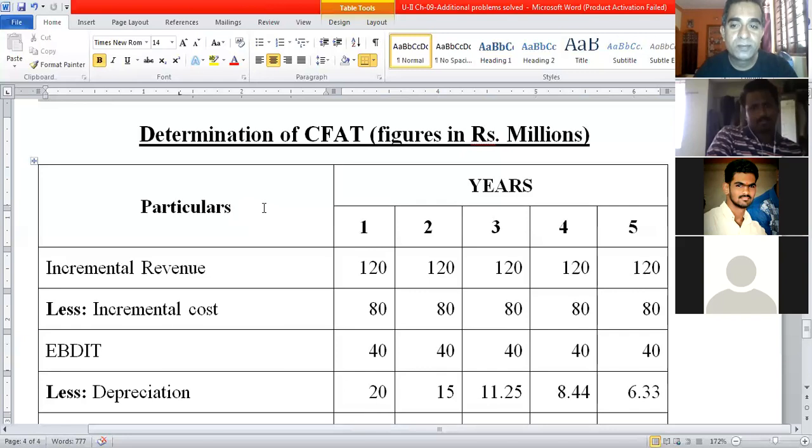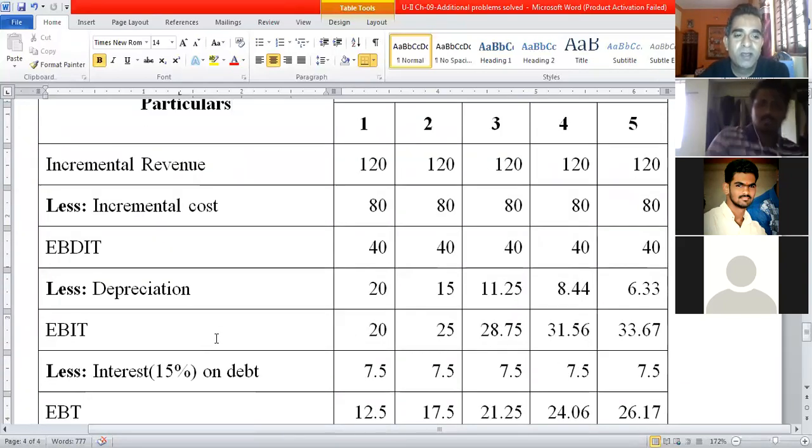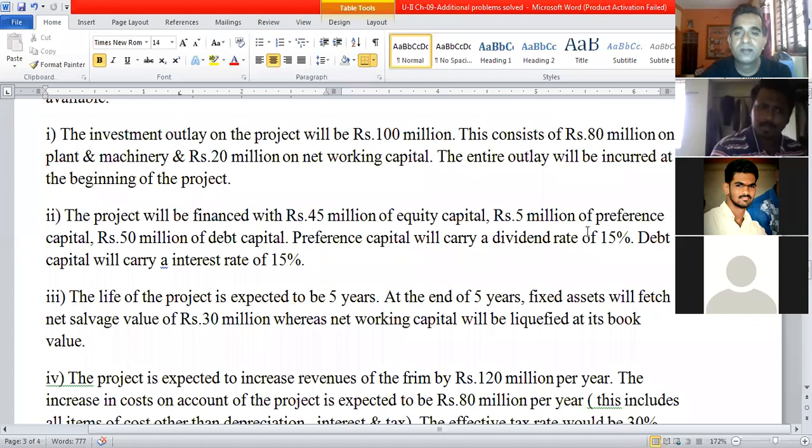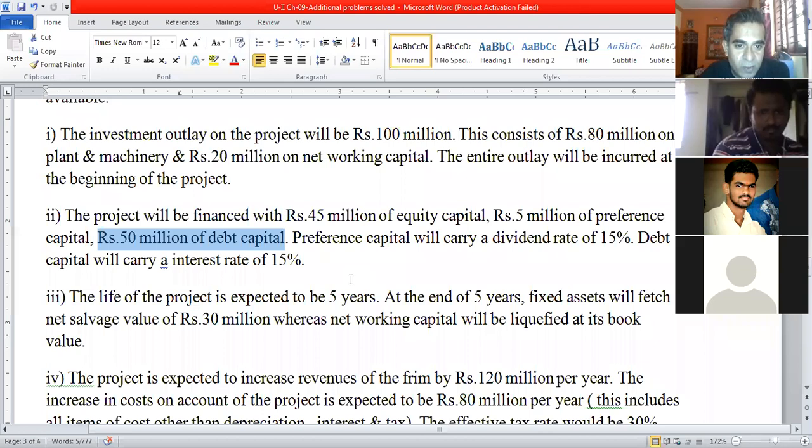Sir, what about interest on debenture? Yeah, interest on debenture means they are given. See here in the problem, what they say is 50 million rupee debt capital. So try to understand. This debt capital can be either in the form of debenture or loans taken from banks or loans taken from financial institutions.